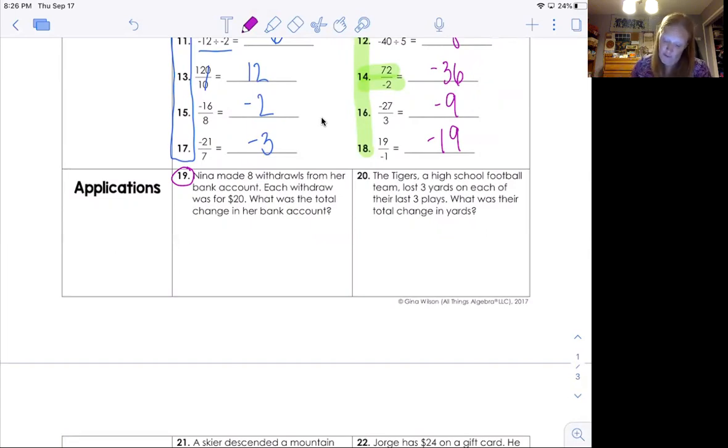She made 8 withdrawals from her bank account. Each withdrawal was for $20. What was the total change in her bank account? So a withdrawal is negative. So she pulled out negative $20 8 times. So we're going to multiply that by 8.